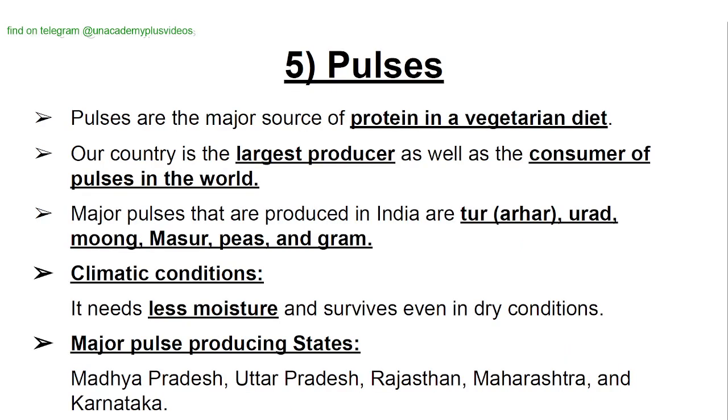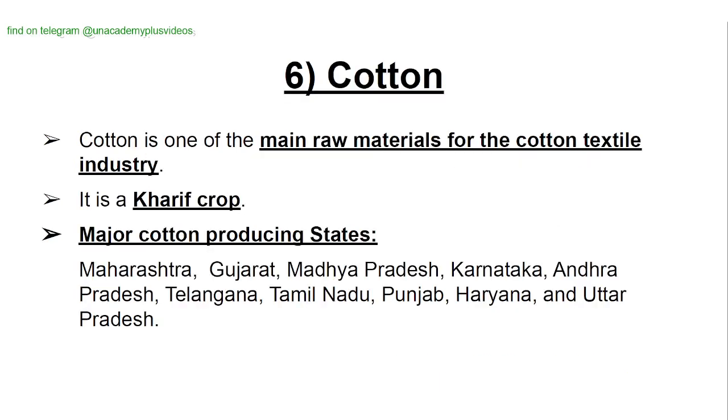Pulses. Pulses are the major source of protein in a vegetarian's diet. Our country is the largest producer as well as the consumer of pulses in the world. Major pulses that are produced in India are tur, arhar, urad, moong, masoor, peas, and gram. Climatic conditions: it needs less moisture and survives even in dry conditions. Major pulse producing states are Madhya Pradesh, Uttar Pradesh, Rajasthan, Maharashtra, and Karnataka.